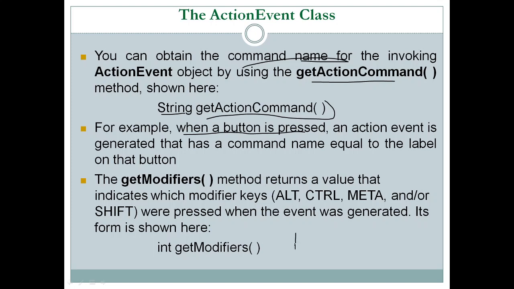So if you have a button like this, say there is some text on the button, say XYZ. Whenever a user clicks on a button, an action event is generated, and the command name is always equal to the text or the label on the button. So on the button we have a label that is XYZ. That information is stored as command text, and we can retrieve this information by using getActionCommand.